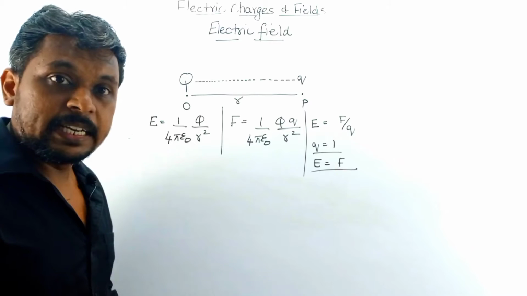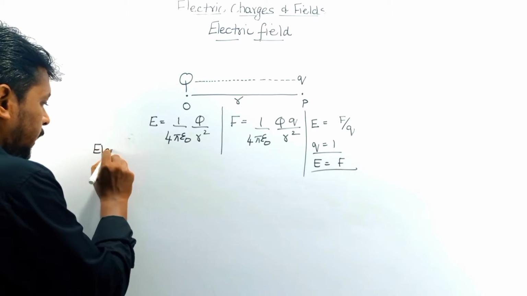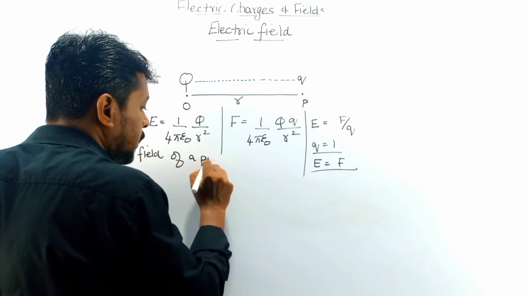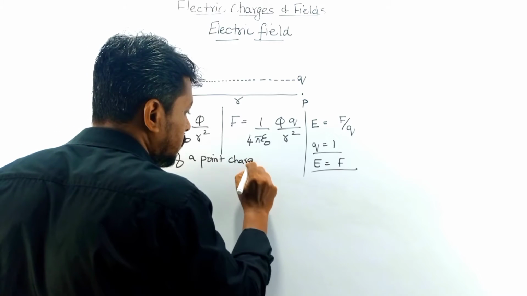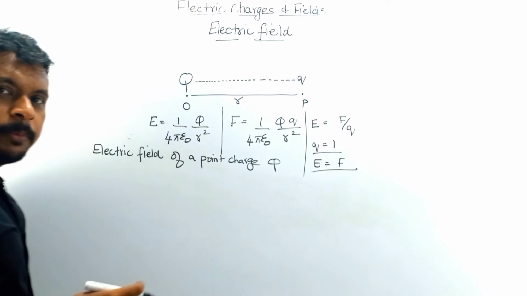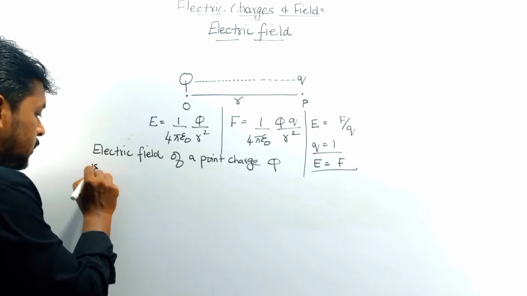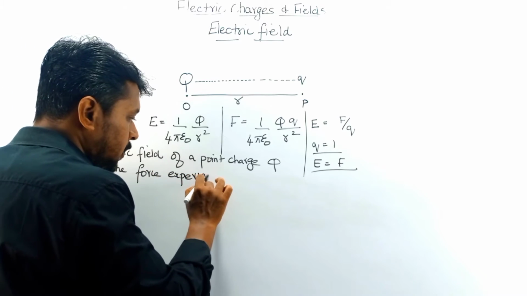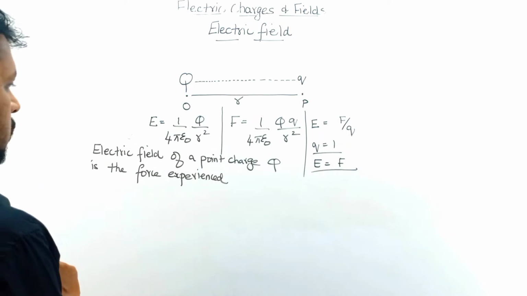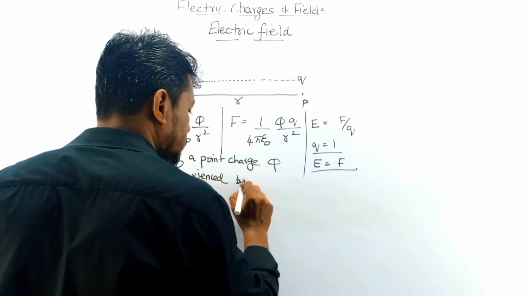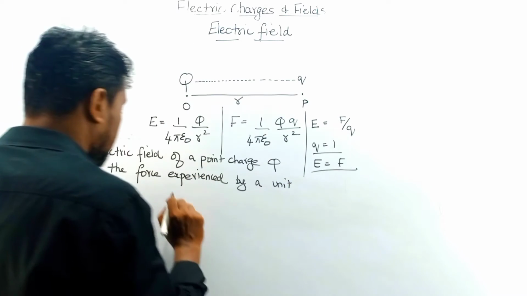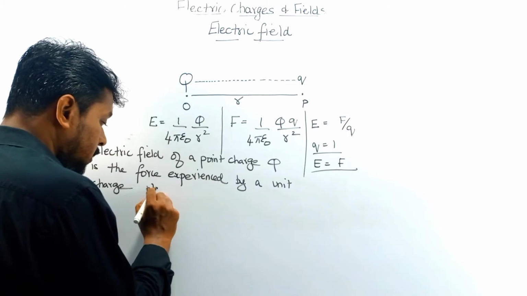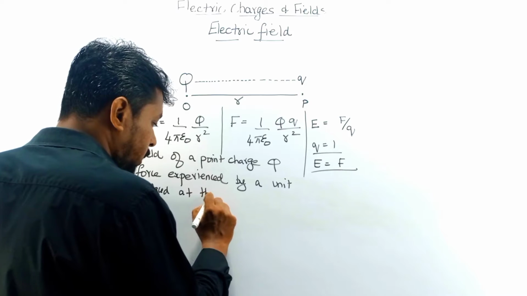Electric field or electric field intensity of a point charge Q, whatever the notation may be: the electric field of a point charge Q is the force experienced by a unit charge placed at that point.